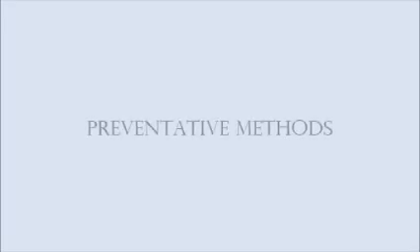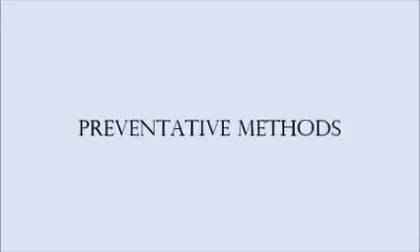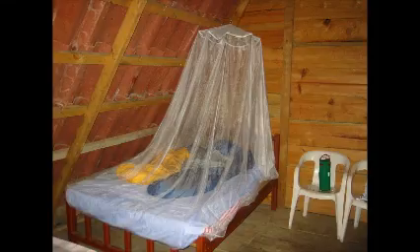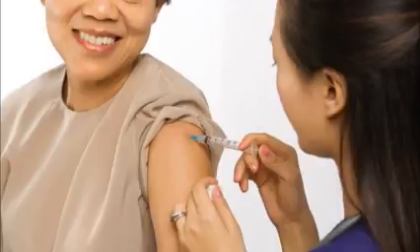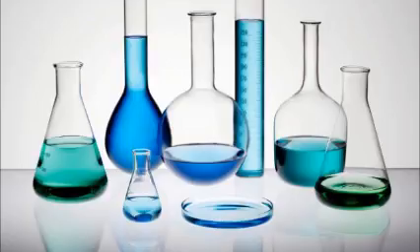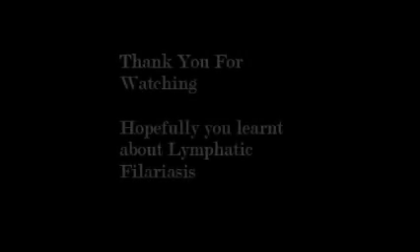The following preventative methods may be taken into consideration when living in a prevalent area. Usage of insect repellent and mosquito nets. Wearing long-sleeve shirts and long pants. Mosquito control through the usage of pesticides, and vaccinating human beings. Currently, filarial glutathione S-transferase is being researched as a future vaccine for lymphatic filariasis.